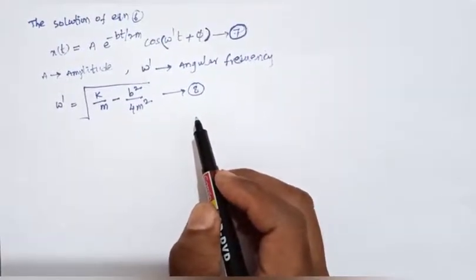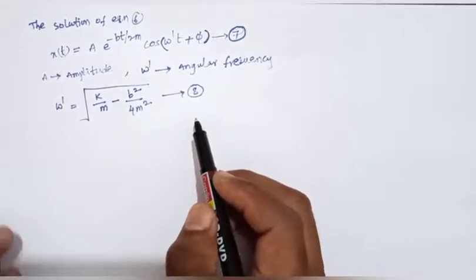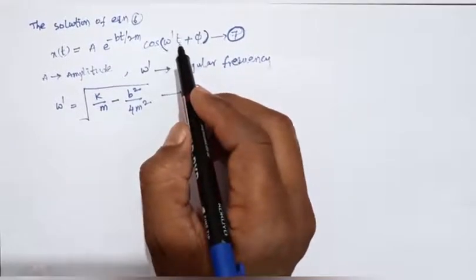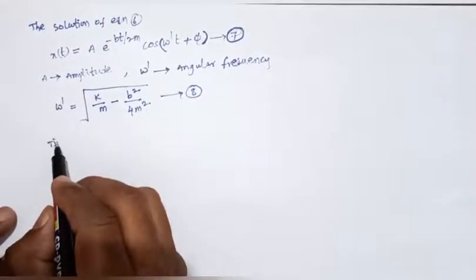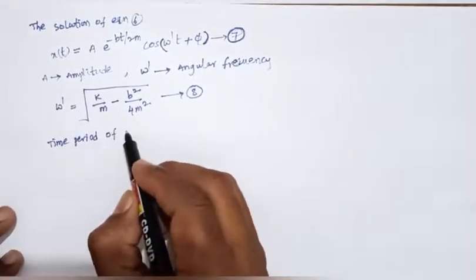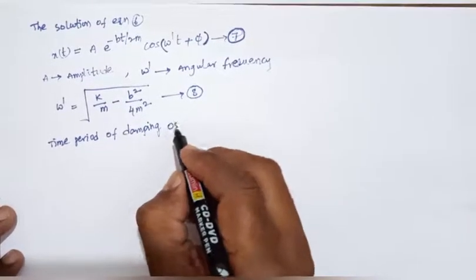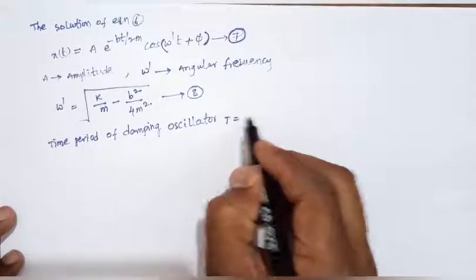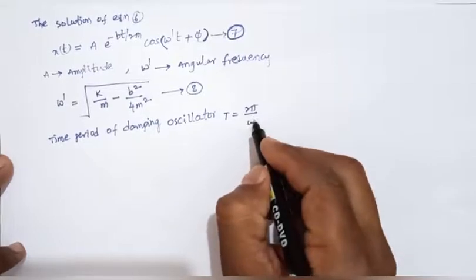In equation number 7 there is a cosine function, which has a period. So what is the time period here? Omega dash equals 2 pi by T, so the time period of the damped oscillator is T equals 2 pi by omega dash.